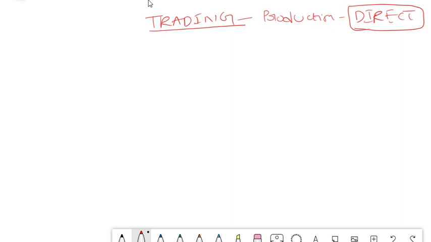So in trading account, there used to be two aspects, debit here, credit here. Just like P&L, trading account is also a nominal account. All expenses should be debited and all income should be credited.